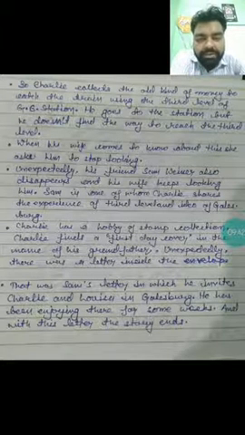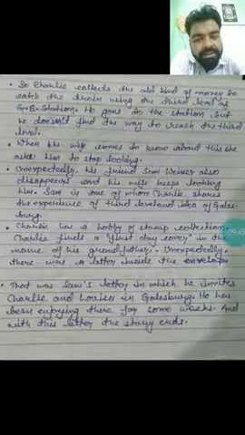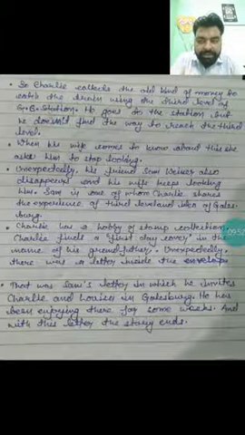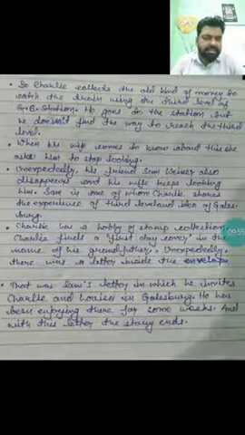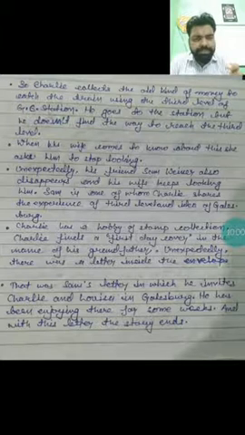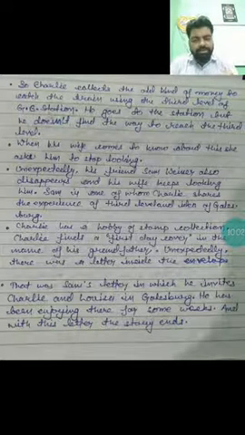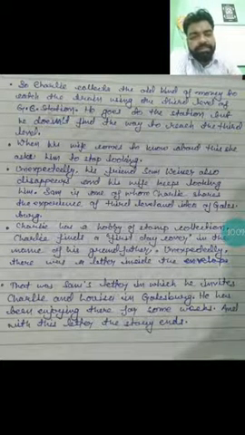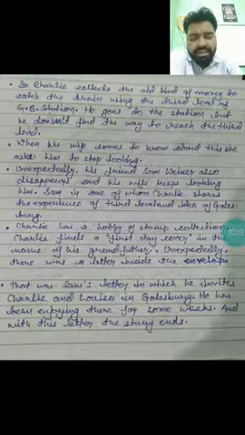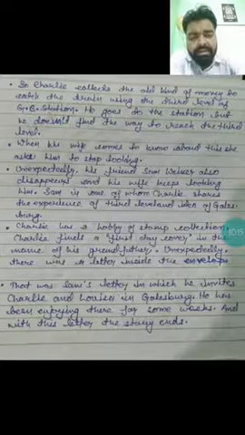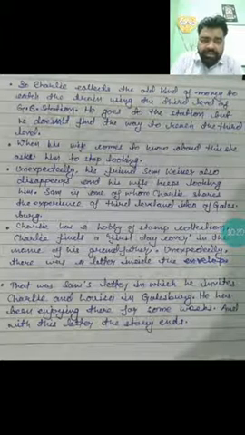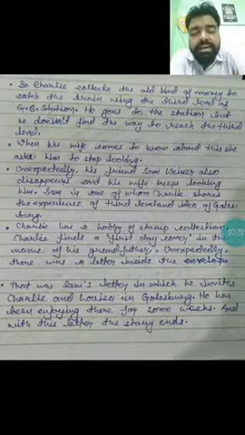So Charlie finds a box. In that box there was a first day cover kept with the name of his grandfather. Unexpectedly, when he opens it, whenever a first day cover comes, it is like an envelope, and inside the envelope there is no letter because that is just for the stamp issued by the government. The people who collect stamps get these first day covers sent through the post office, so naturally there will not be any letter inside the envelope. But unexpectedly, when Charlie opens the envelope, he finds a letter inside, and this letter was written by Sam.